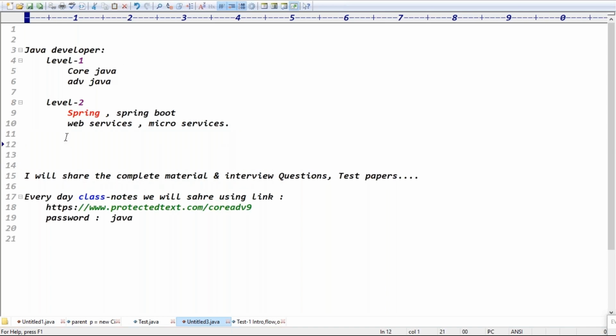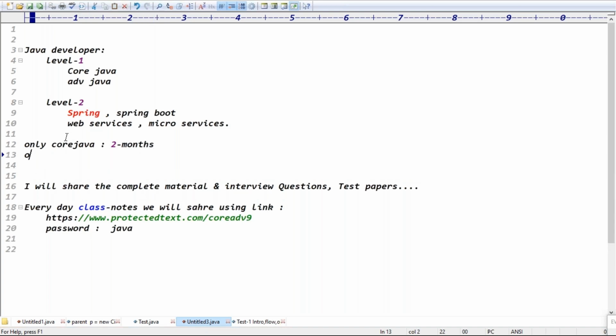Yes, only core Java, it will take 2 months, guys. 2 months of classes it will take. Even only advanced Java will also take 2 months, right?